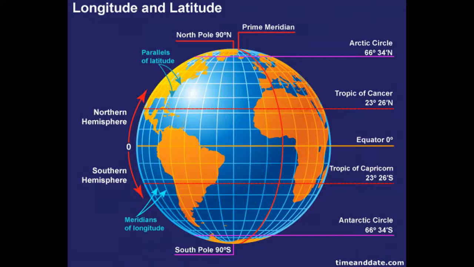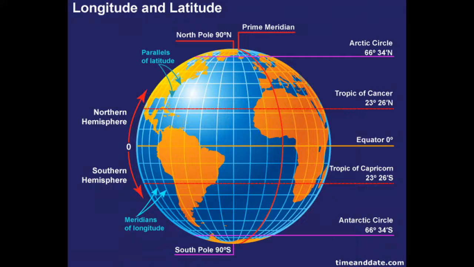Let us see how location is determined. Here you can see vertical imaginary lines which are called longitudes or meridians and horizontal lines are called latitudes. The world is divided into 360 degree longitudes and 180 degree latitudes. 0 degree latitude is called the equator. Above the equator we have 90 degrees north and below the equator we have 90 degrees south. Here you can see the prime meridian, which is the 0 degree meridian. On the western side we have 180 degrees and on the eastern side we have 180 degrees.